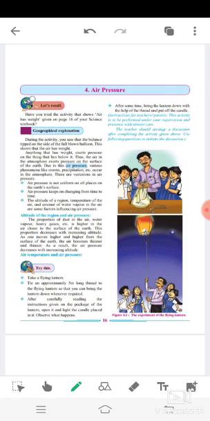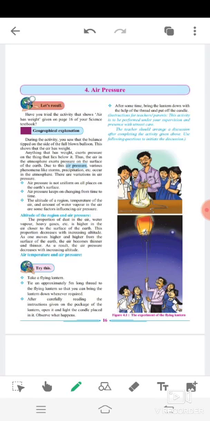Now in this paragraph it is said that the air in the atmosphere exerts pressure on the surface of the earth. Due to the air pressure, various phenomena like storms, precipitation, etc. occur in the atmosphere. There are variations in air pressure.